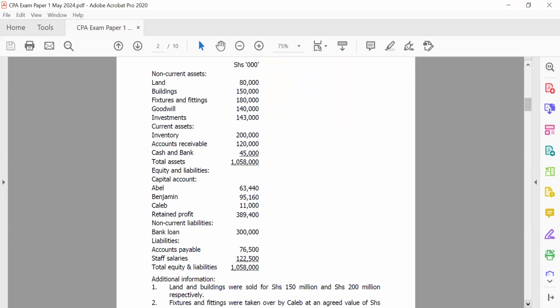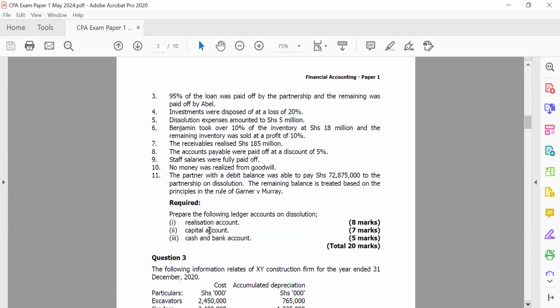But also, when you get down to the required, you get to realize what exactly the examiner is looking out for. We can see here they're saying, prepare the ledger accounts on dissolution, and they want us to prepare a realization account, capital account, cash and bank account. And we can see the distribution of marks across all that is required.